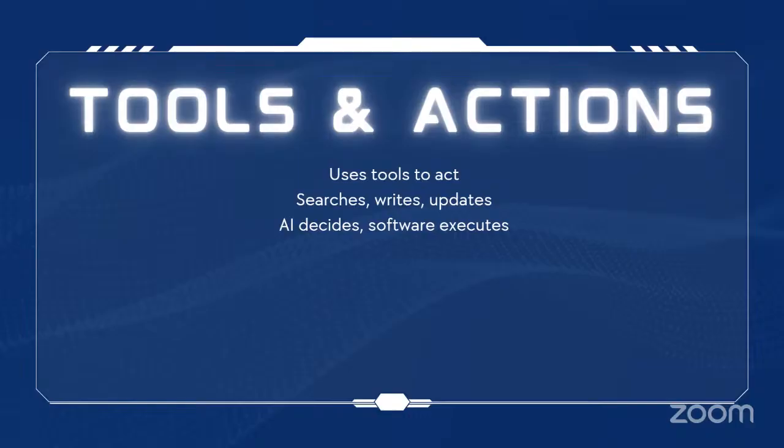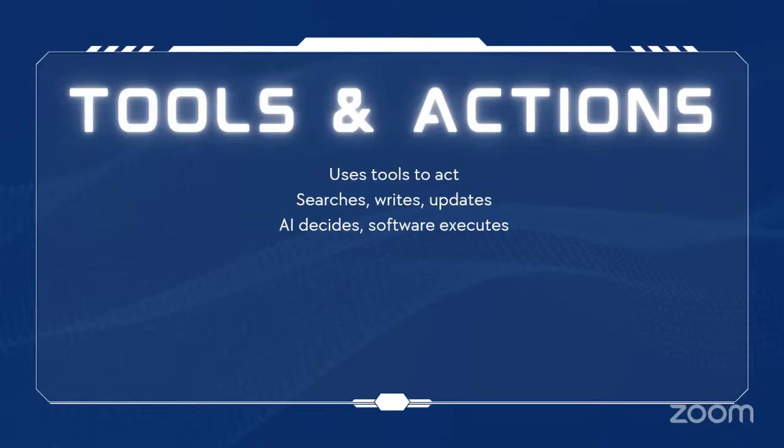These tools may include search engines like Google, file systems, calendars, and external apps. The AI doesn't just talk, it acts. It can look up things, create documents, organize schedules, or update systems. However, the AI only decides what to do. The software controls how it's done, which keeps everything safe.